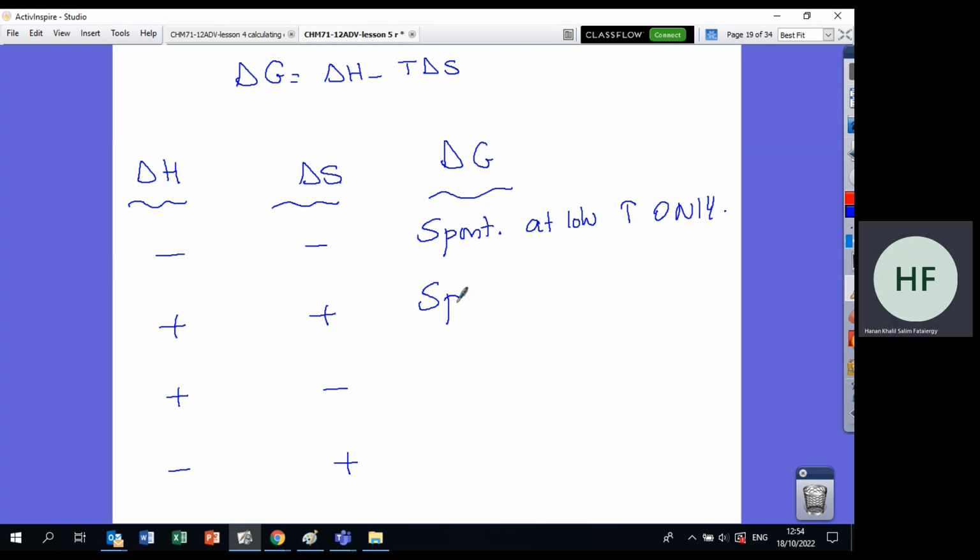If both of them are positive, this means the reaction is spontaneous at high temperature only. If we remember, minus minus means low temperature. Plus plus means high temperature. Now, if one of them is plus, one of them is minus, delta G will be my name.